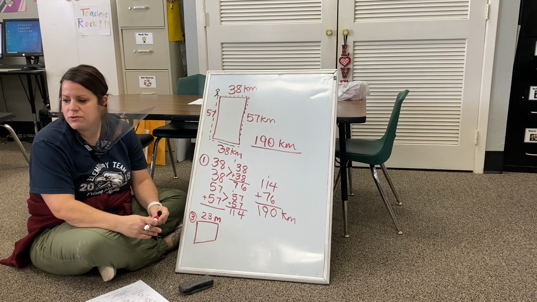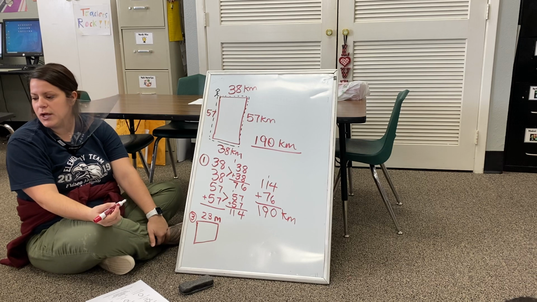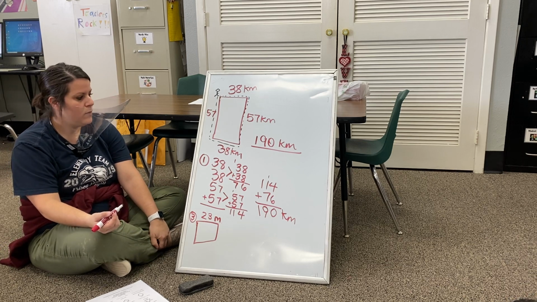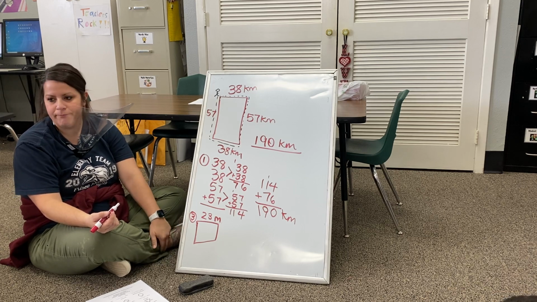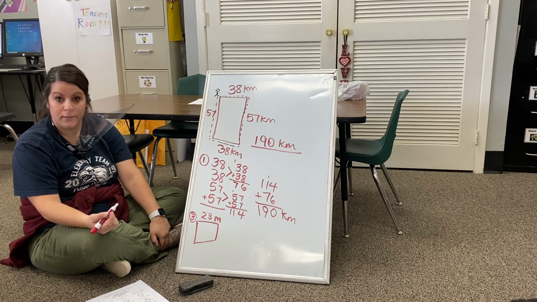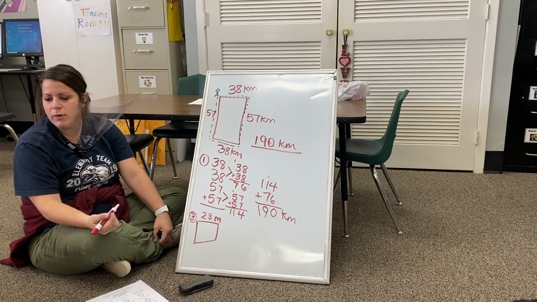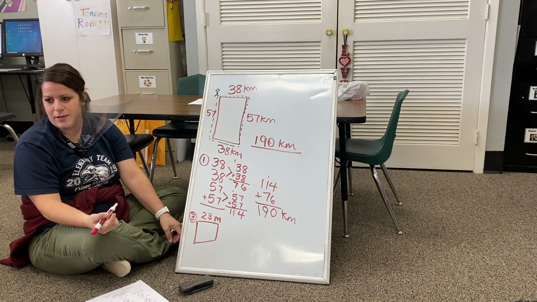Okay, so what should I do to figure out number 3, to find the perimeter of this square? What would I do? I could do what, DJ? Tell me, for my square. 23 plus 23 plus 23 plus 23. I could. Or, what else could I do? 23 plus 23, and then 23 plus 23, I could do that.